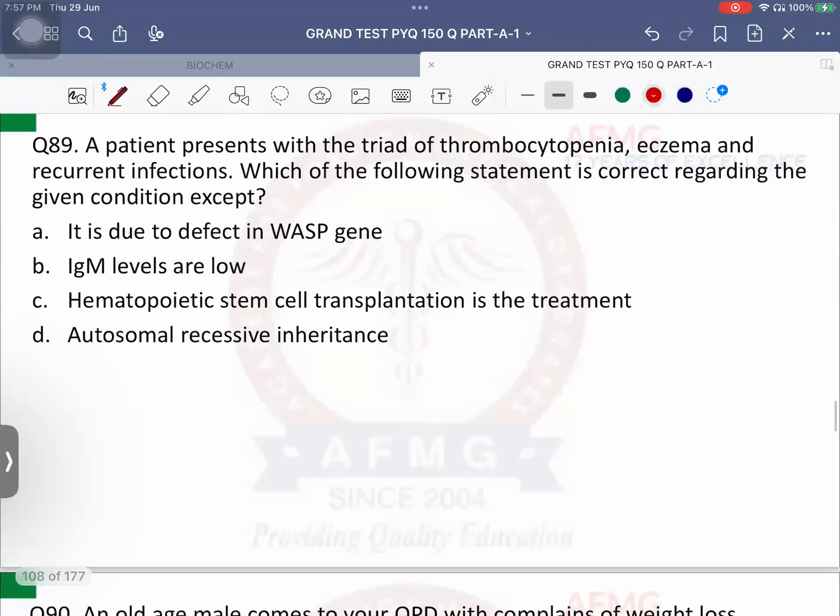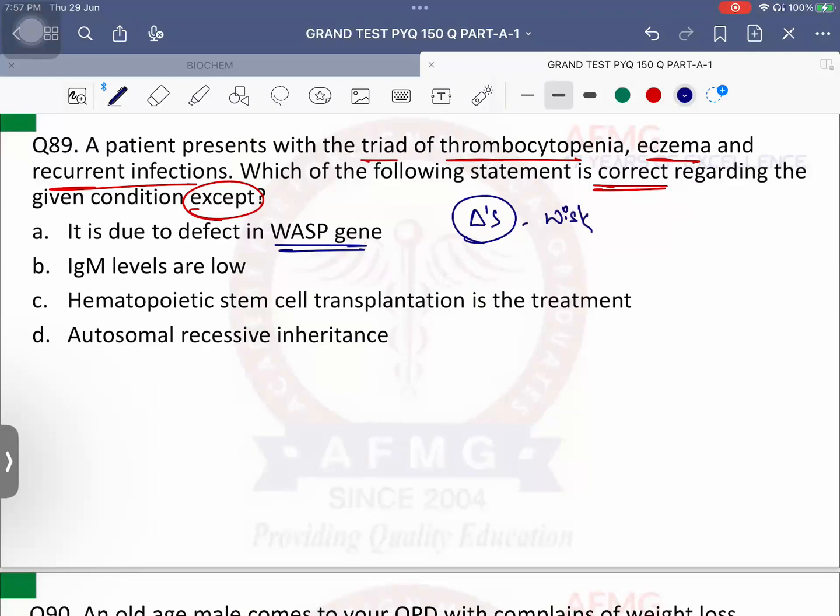Question number 89. A patient presents with the triad of thrombocytopenia, eczema, and recurrent infection. Which of the following statement is correct regarding the given condition except? So you need to find the incorrect statement. Option A says it is due to defect in WASP gene. What is the diagnosis? First tell the diagnosis. Very good. The diagnosis is nothing else but Wiskott-Aldrich syndrome.